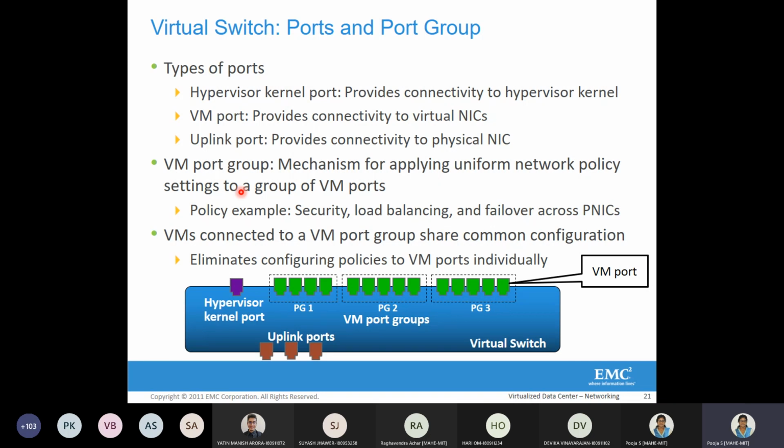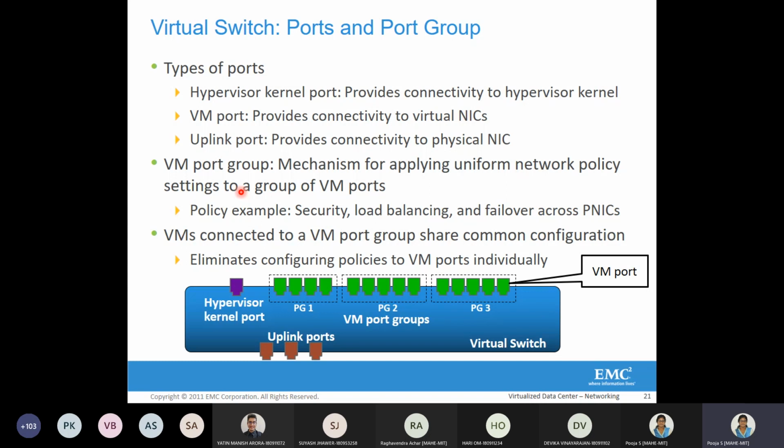Port groups are actually defined by the network administrator, based on administrator policies, like security policies. Suppose some virtual machines are explicitly under some security policy, because there might be a chance that some of the VMs might start with the wrong operating system.